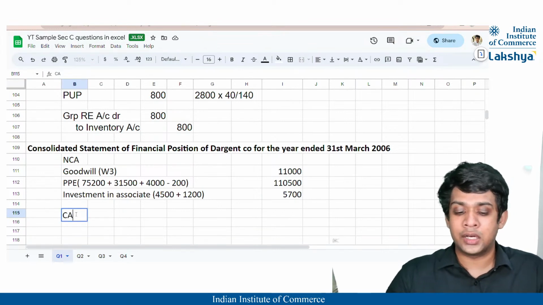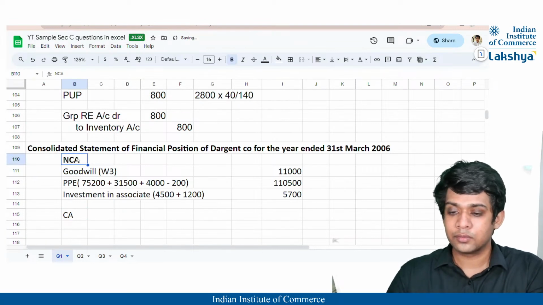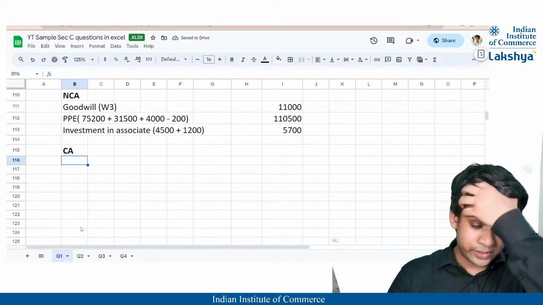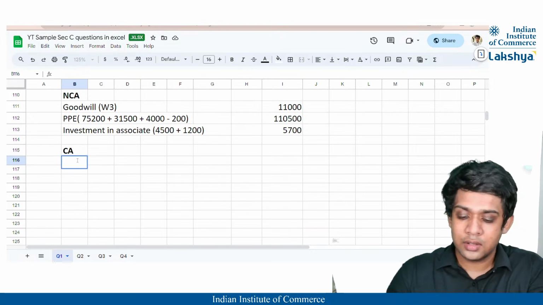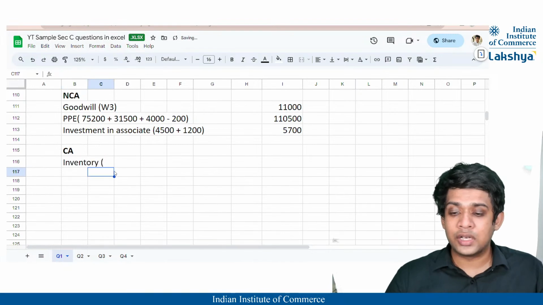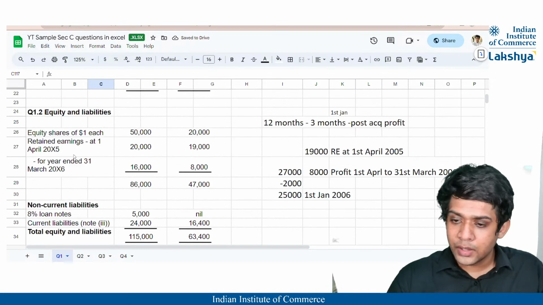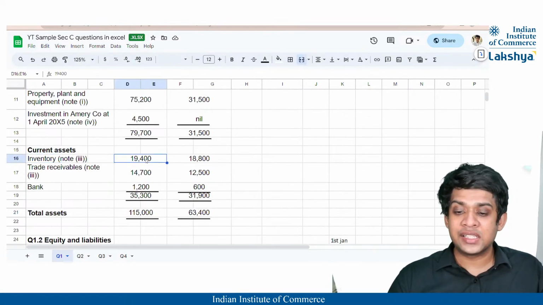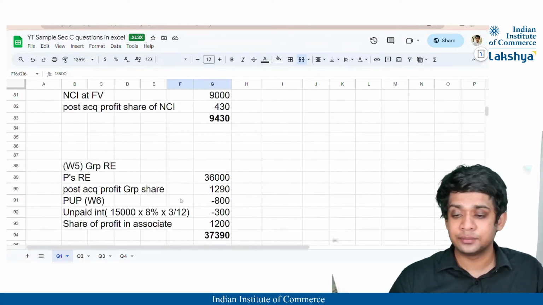Now we'll deal with current assets. Okay. So for our current assets, guys, we have quite a lot of adjustments to make because there was a lot of intra-group things that we were dealing with, right? So firstly, we will have our inventory, right? So what is the value of our inventory? Yeah, here. Inventory is nothing but 19,400 plus 18,800. First, I'll state that.